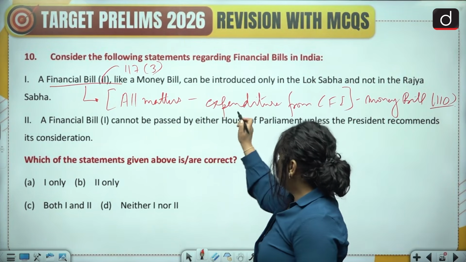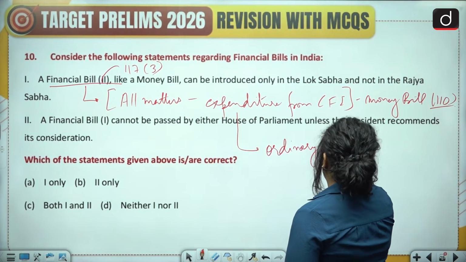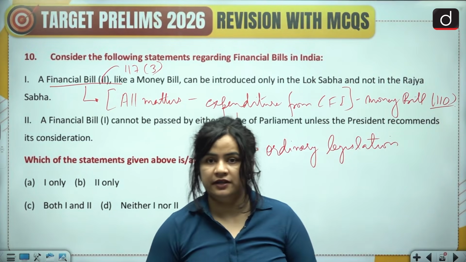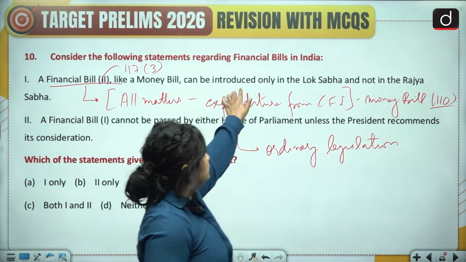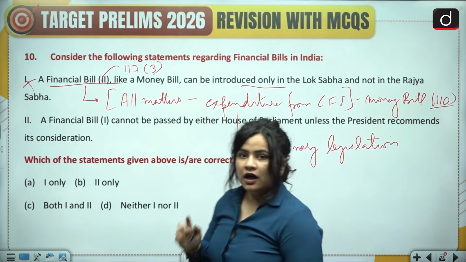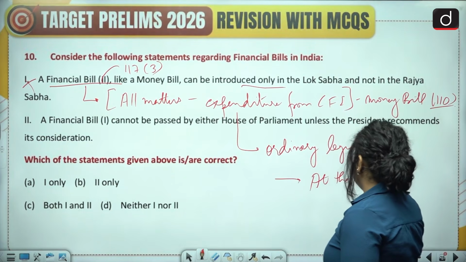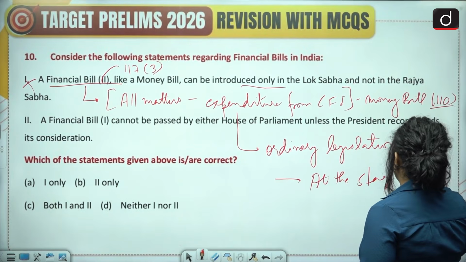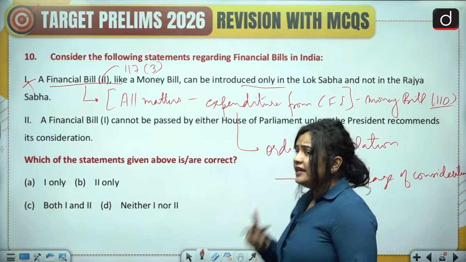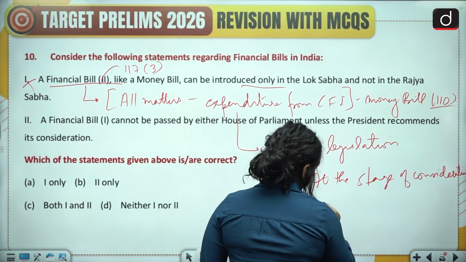Now, for all purposes, it is considered as an ordinary legislation. So if it is an ordinary legislation, it can be introduced in either house of the parliament. So with that piece of information, our first statement becomes incorrect. However, it has a special feature, which means at the stage of consideration, it cannot be passed by any house of the parliament without the president's prior recommendation.